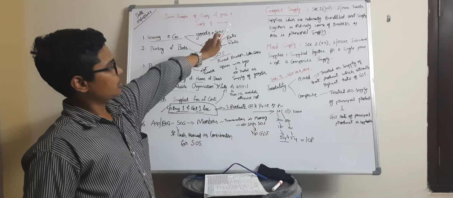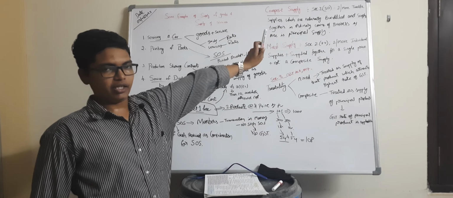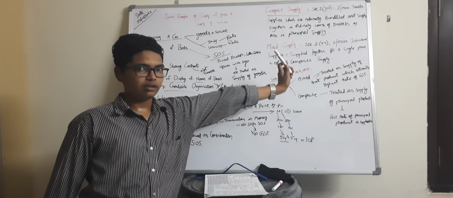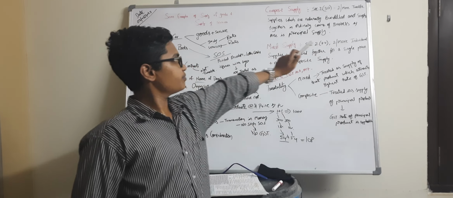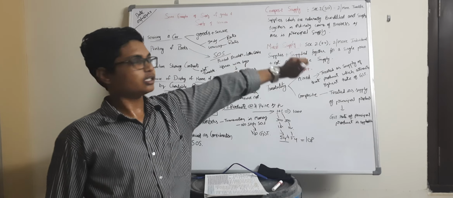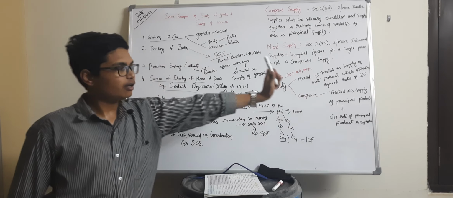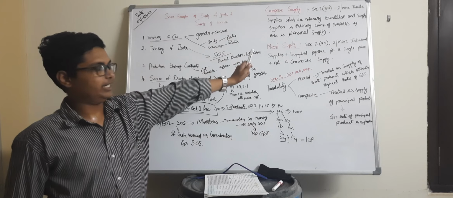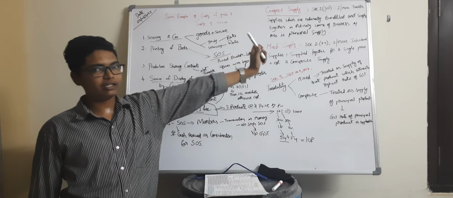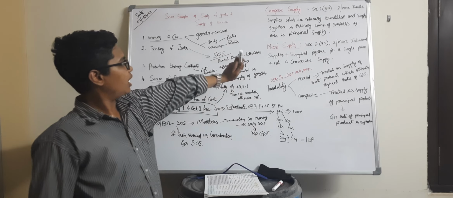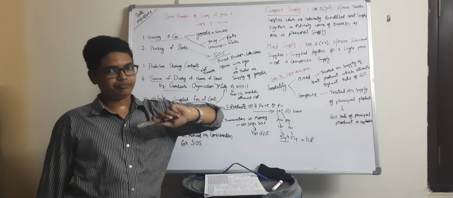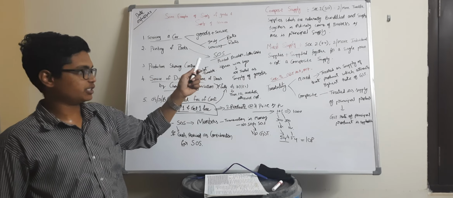Okay. First, composite supply. As per Section 2(30) of the CGST Act, composite supply means two or more taxable supplies which are naturally bundled and supplied together in the ordinary course of business, where one is a principal supply.